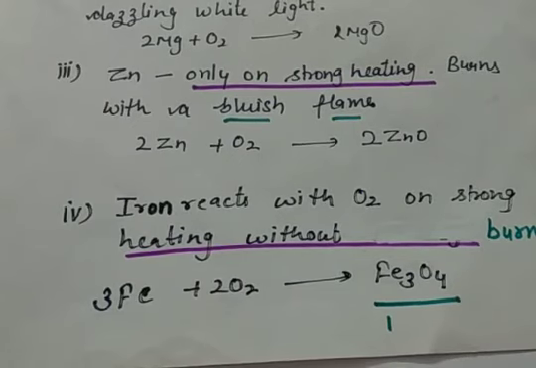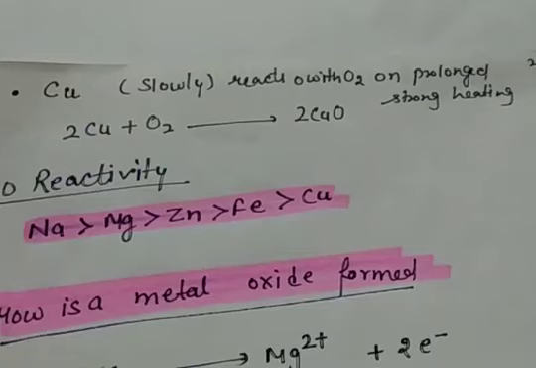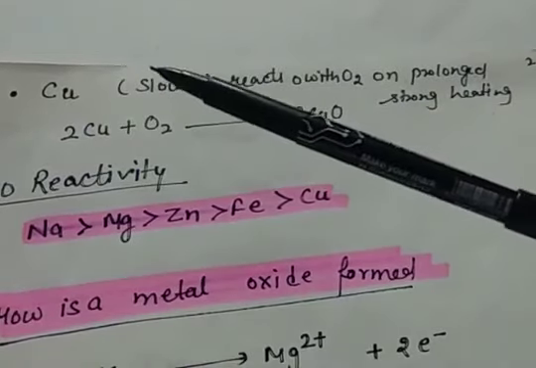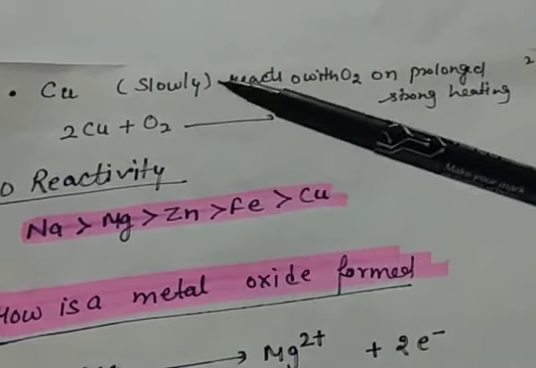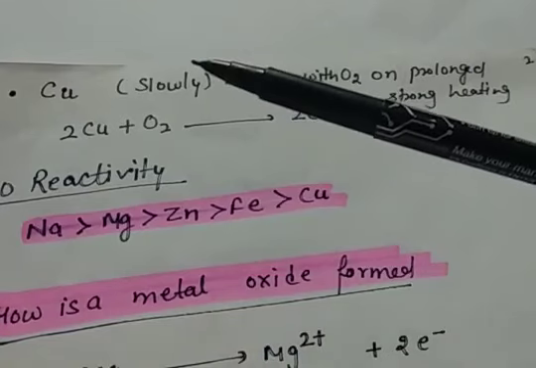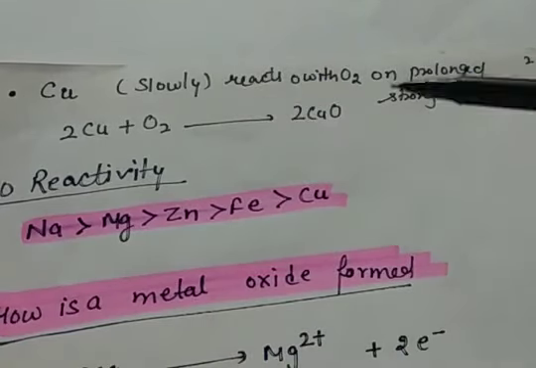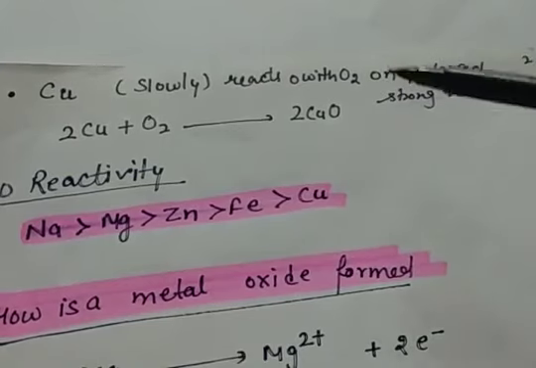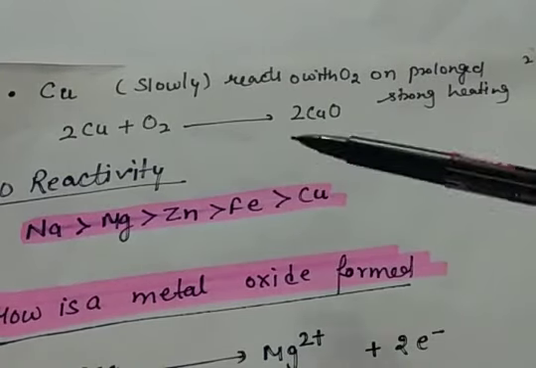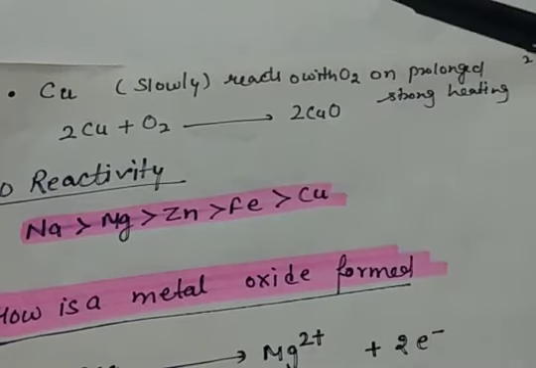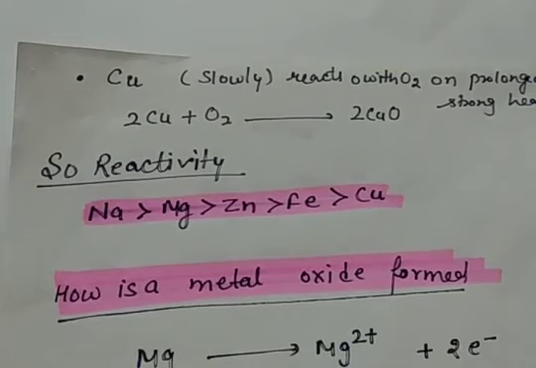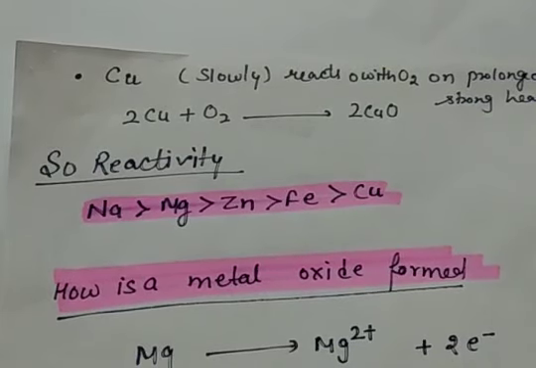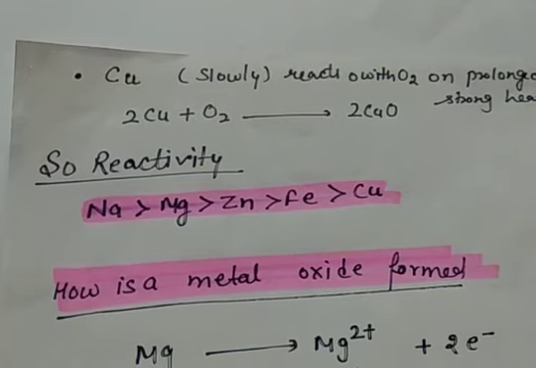Now let us see some more examples. Then we have copper. As you know, copper is placed very low, even below hydrogen in the reactivity series. So it is very less reactive, and even on prolonged strong heating with oxygen it reacts very slowly, and hence copper oxide is formed. So according to reactivity, if we arrange them in decreasing order, the series becomes sodium, then magnesium, then zinc, then iron, then copper. So copper is least reactive and sodium is most reactive.